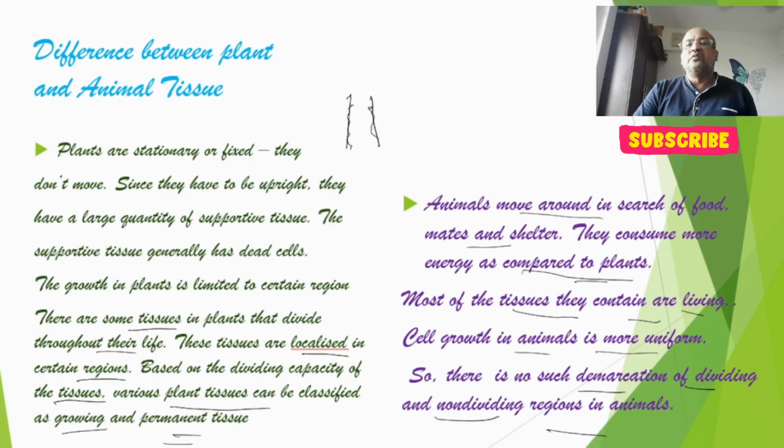Let's check what happens in animal tissues. Animals, we know, move around in search of food, mates and shelter. They consume much more energy as compared to plants. Why?